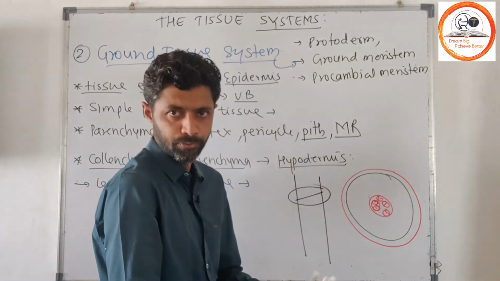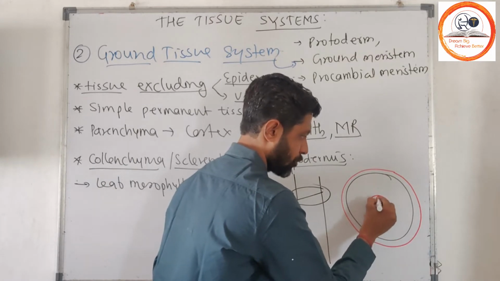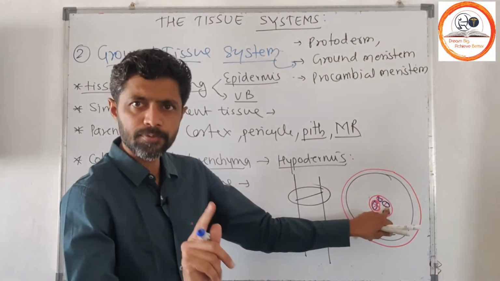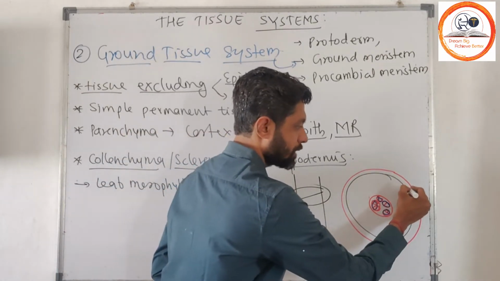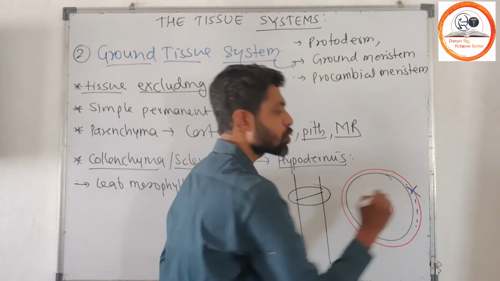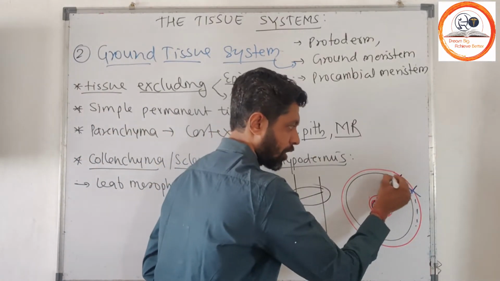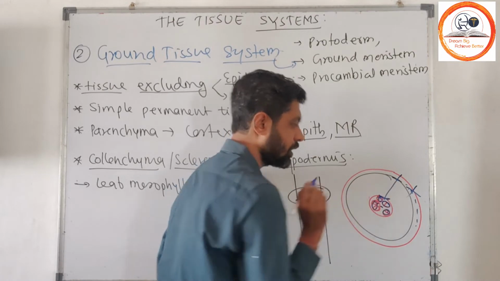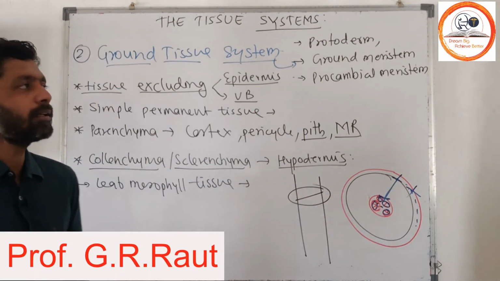You have to exclude this vascular tissue and this epidermal tissue, and then entirely from here to the central pith, this entire tissue we consider as the ground tissue.